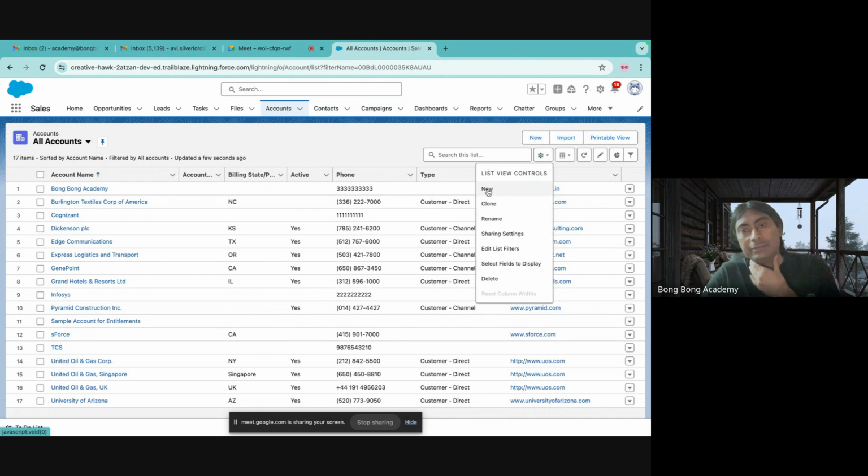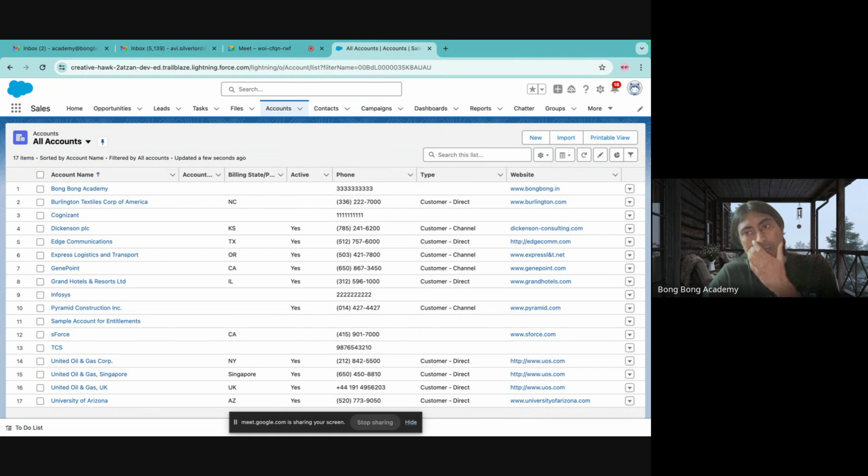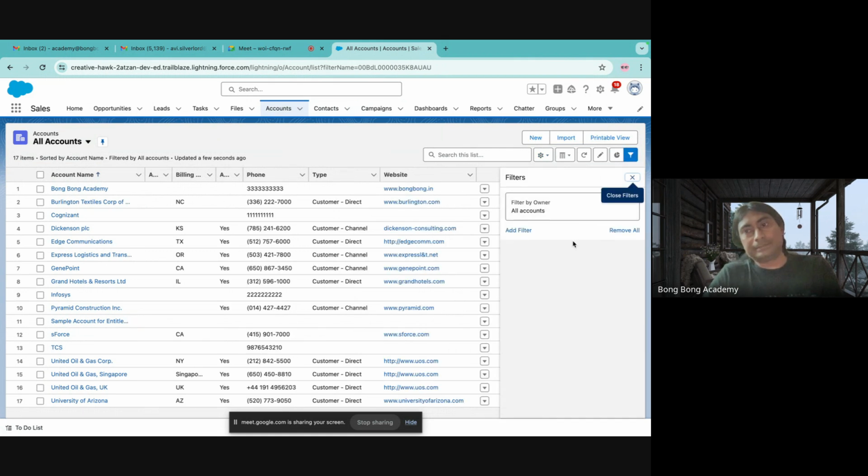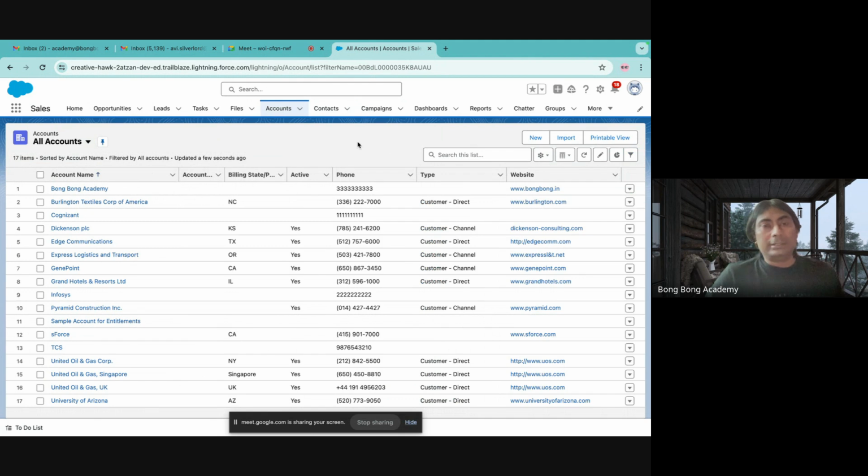We can create a list view. We can copy from an existing list view, then change filters. We can also add or remove fields which we want to see. This tabular view, which fields you want to see, you can choose from here. New, clone, these I think are the three most important parts, and then you can change the filter here. So play with it. This is how Salesforce looks.